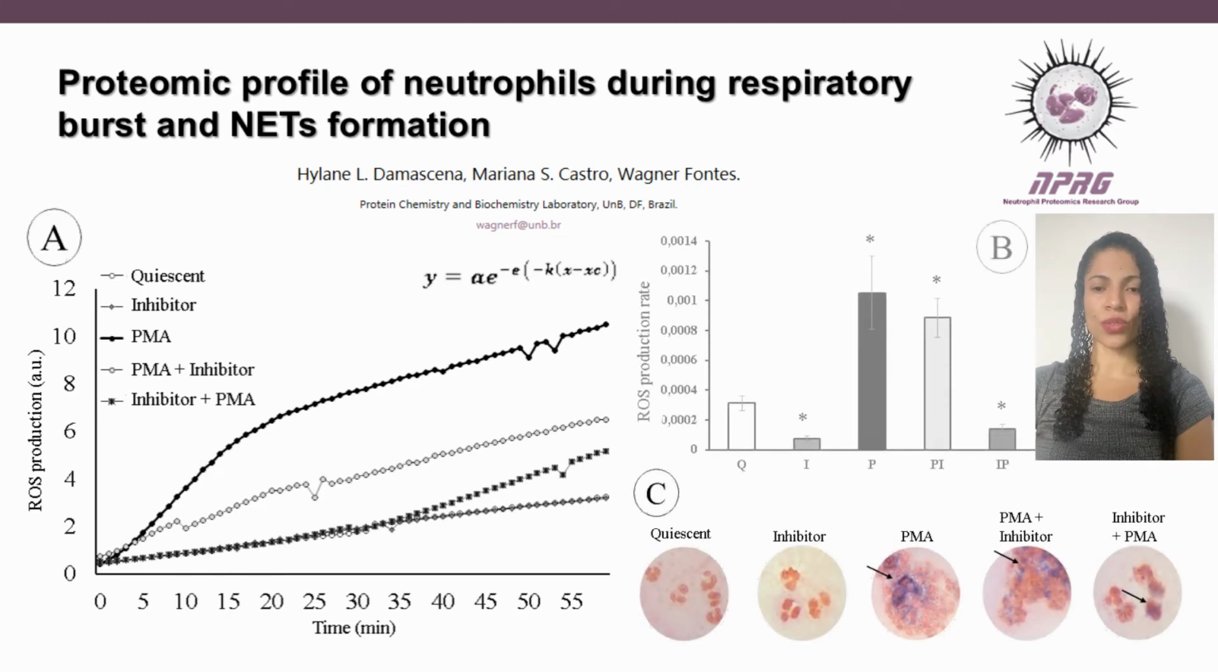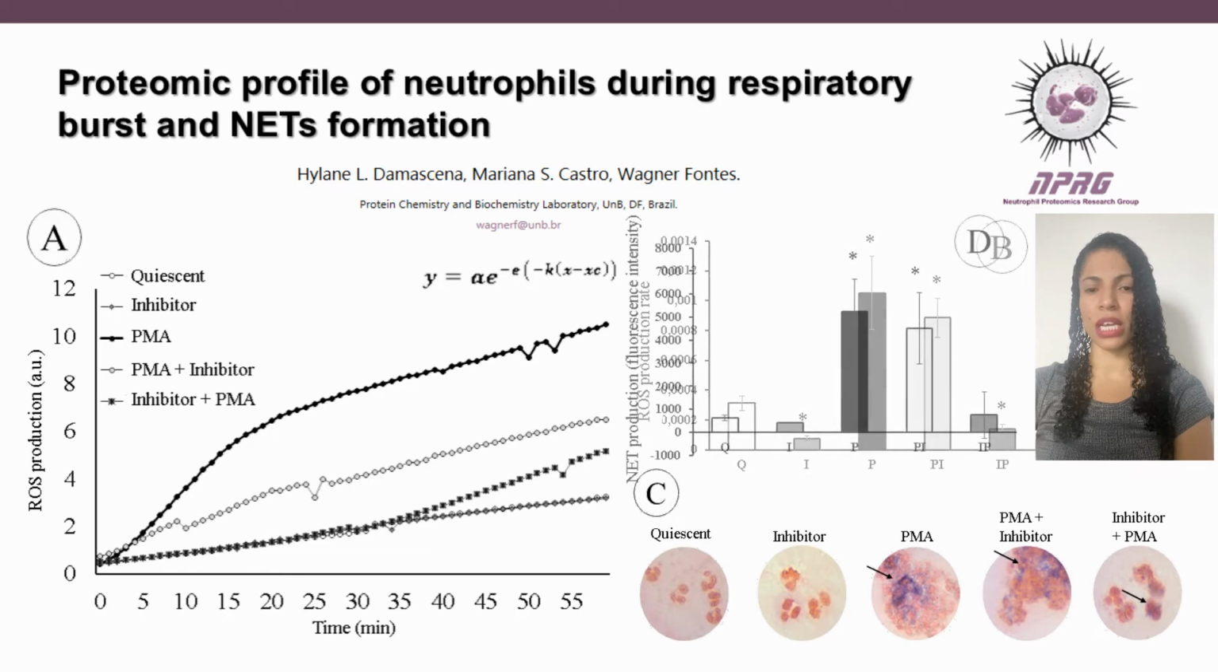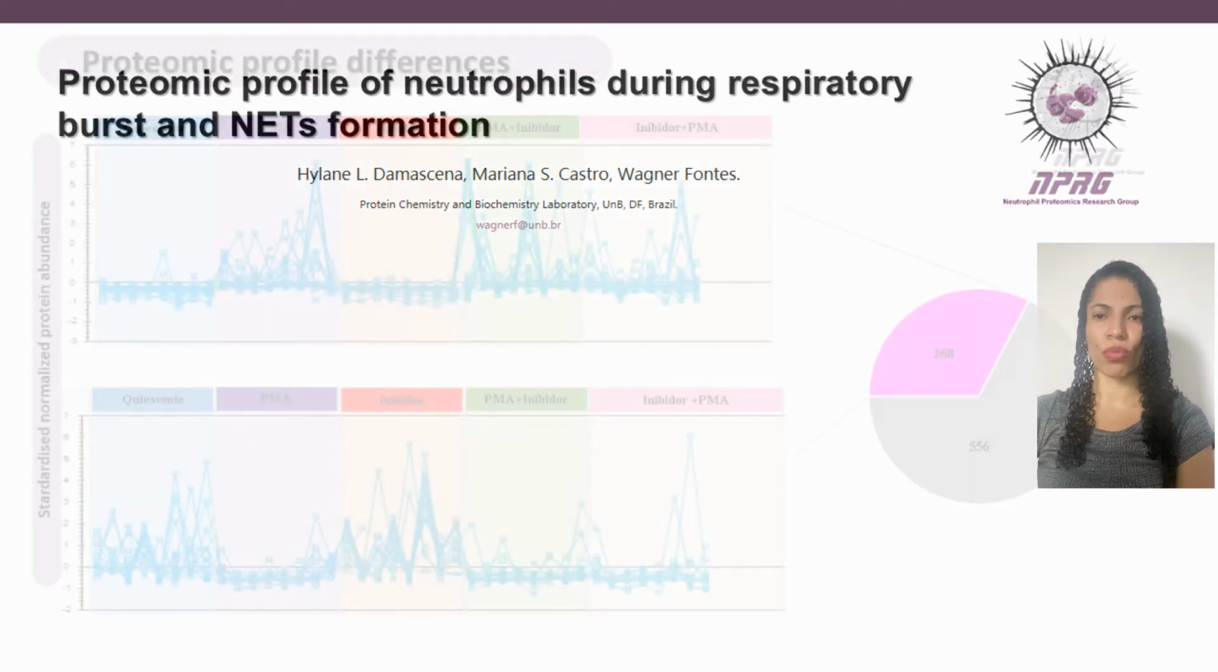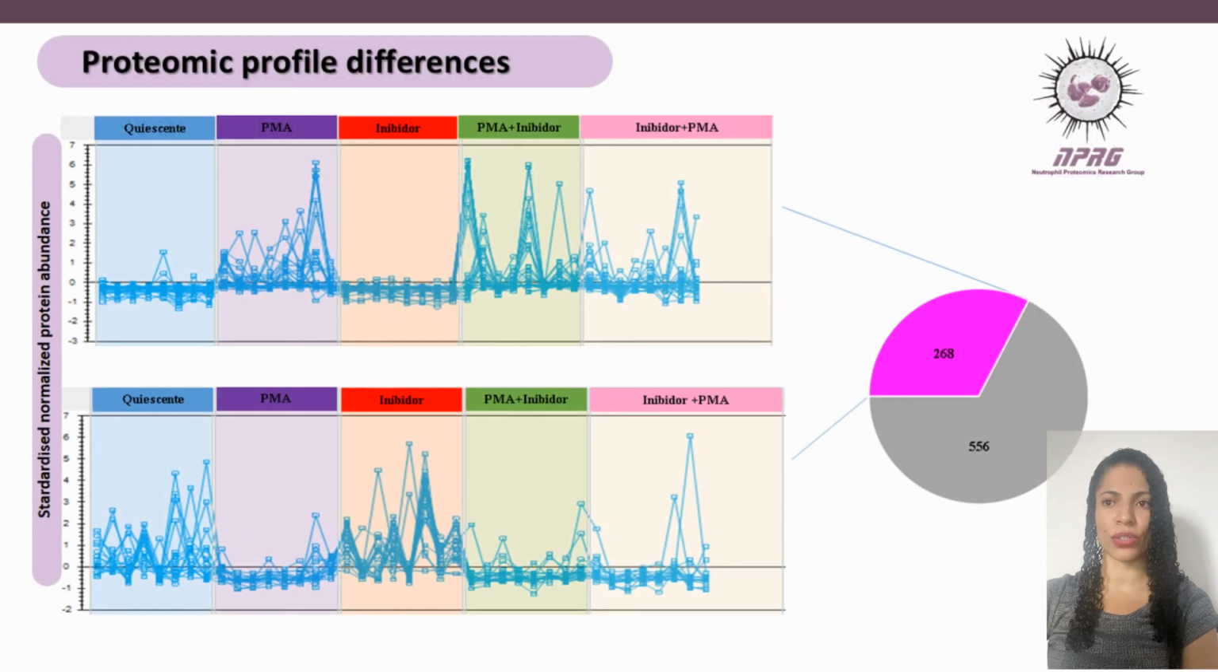We showed that the initial 20 minutes of ROS production is characterized by a high rate in neutrophils stimulated by PMA and PMA stimulated after inhibition, the group PI, compared to CRI or IP. Therefore, we identified that this production was enough to promote differences in proteomic remodeling.